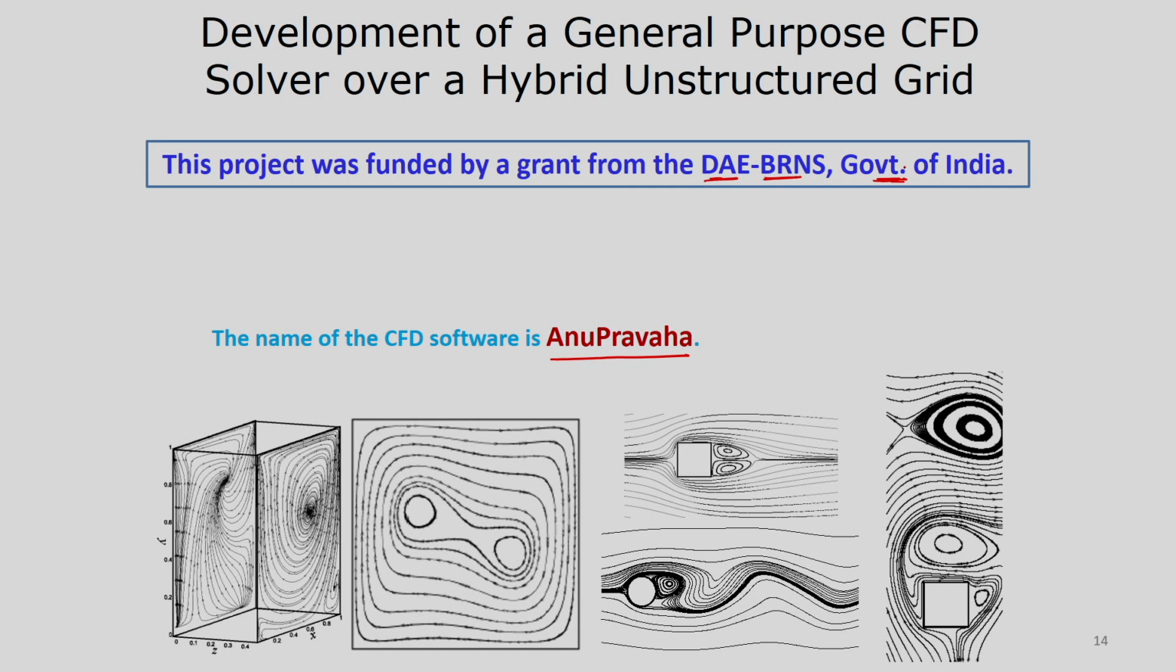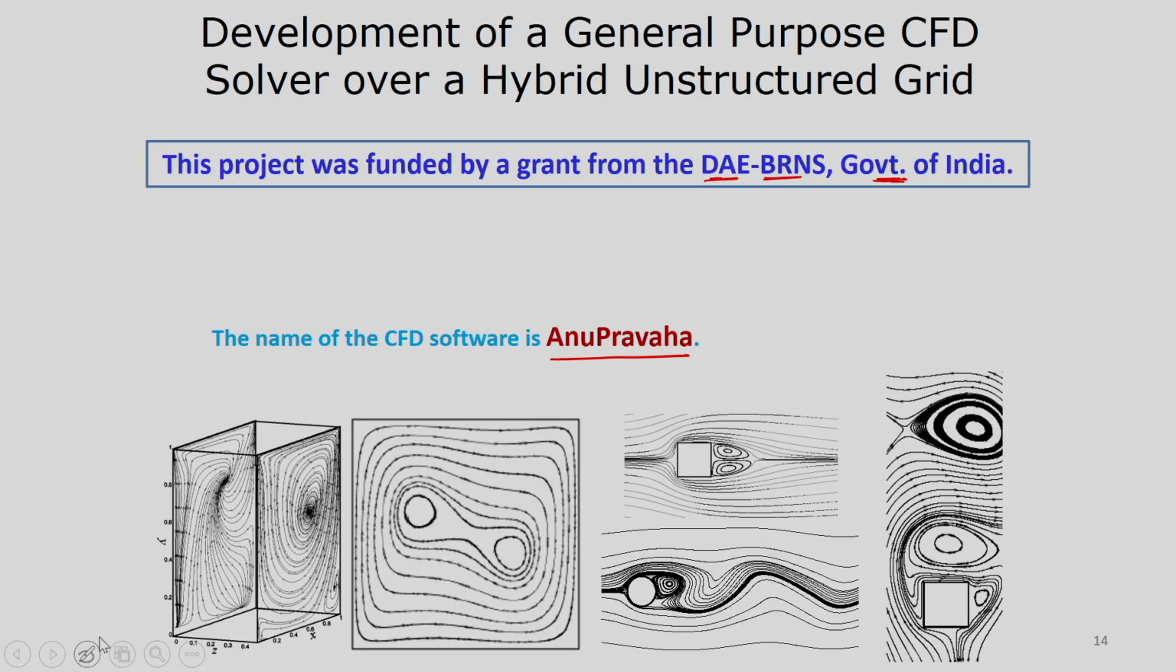So, here you can solve different types of problems, and this solver was developed by 4 PhD students, more than 35 MTech students and several project staff. Whatever results I am showing here are solved using this in-house solver Anuprabha. Anuprabha means Anu is atom and Prabha means flow. The name was given by BRNS because this is the Department of Atomic Energy.